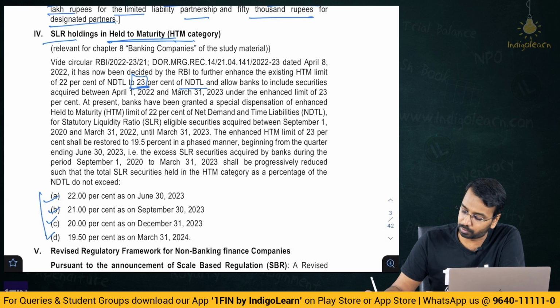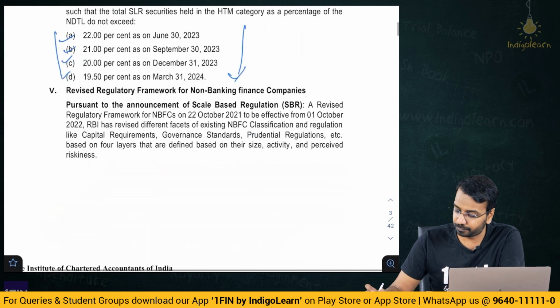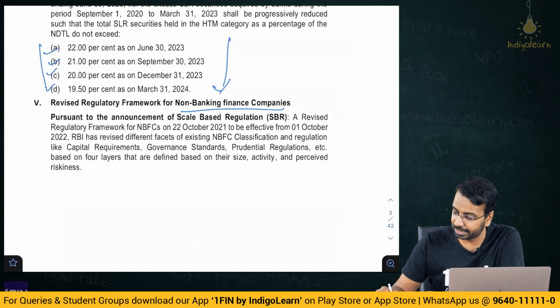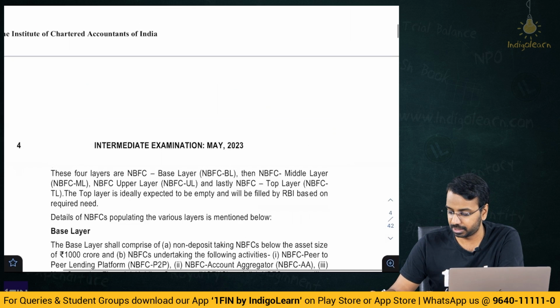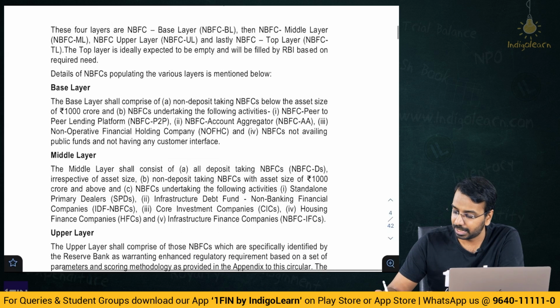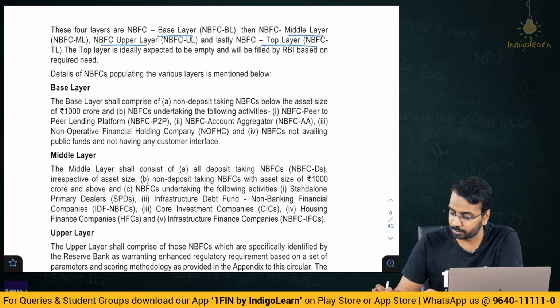Okay, gradually it will be moved down to 19.5% and not much relevant from your examination point of view. Then revised regulatory framework for NBFC. So they have now created 4 types or 4 layers based on their size, activity and riskiness. So the 4 layers are NBFC base layer, NBFC middle layer, NBFC upper layer and NBFC top layer. So 4 layers of NBFC.